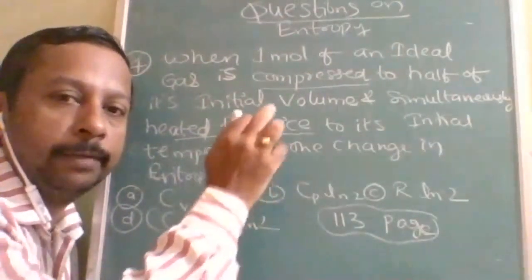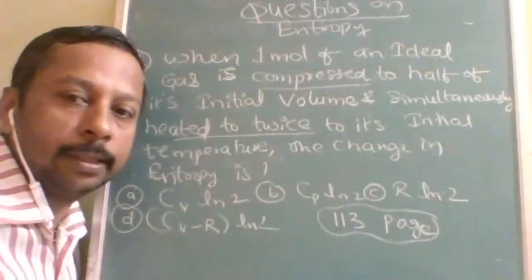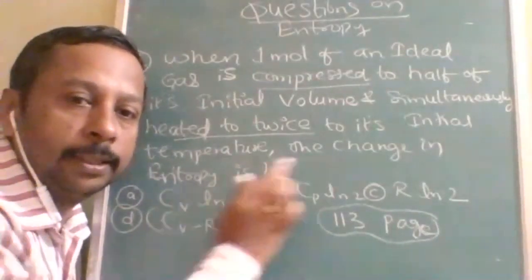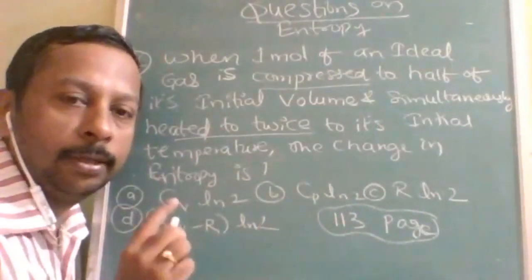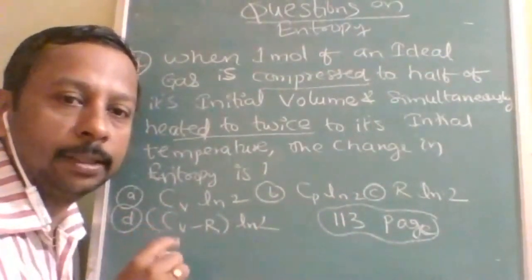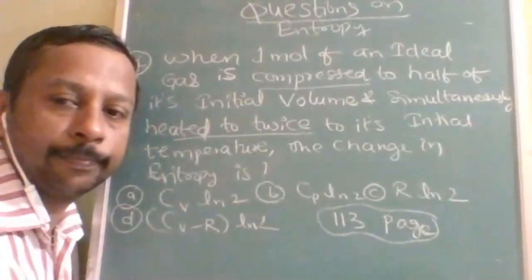T1 will cancel and V1 will cancel. You need not find the final answer, simplify according to the option.